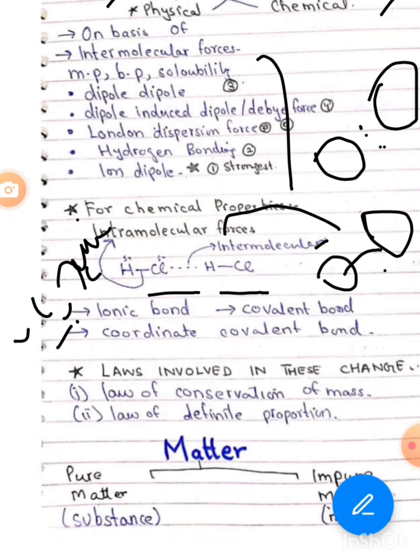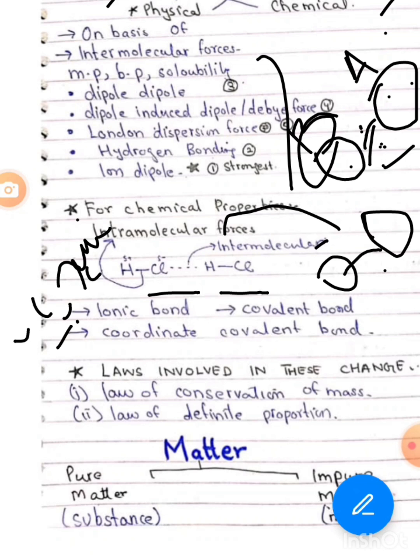present, and this is called coordinate covalent bonding, which will be discussed. This is called coordinate covalent bond in which the electronegativity difference is found. For example, if this is atom A and this is B, if this one has a greater electronegativity, then the shared electron pair is more attracted towards this one as compared to B. So this is called coordinate covalent bonding, which is a bonding in which the electron pair is shared between the two atoms like A and B.